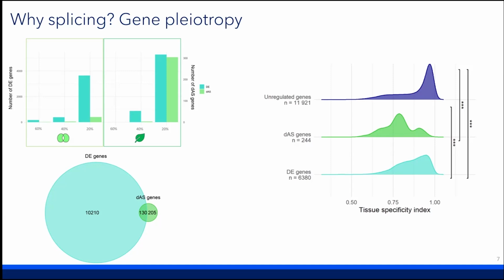And indeed, we were able to show that differentially spliced genes have a lower tissue specificity index, corresponding to broader expression and potentially corresponding to a greater degree of pleiotropy in the plant. So this is one avenue of reasoning for why some genes have evolved to be regulated at the splicing level.